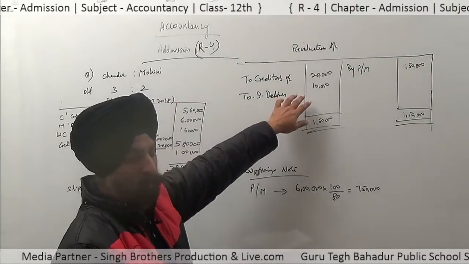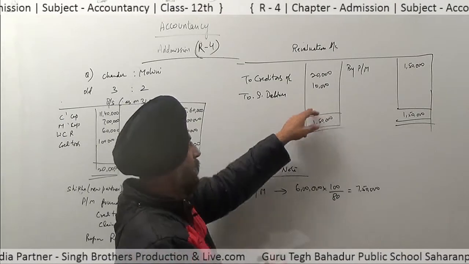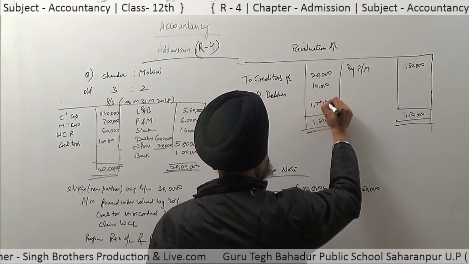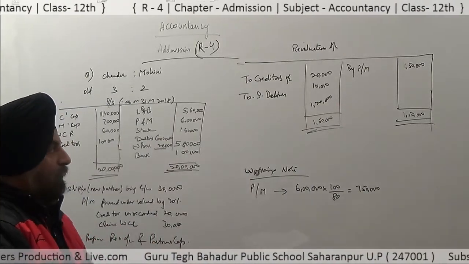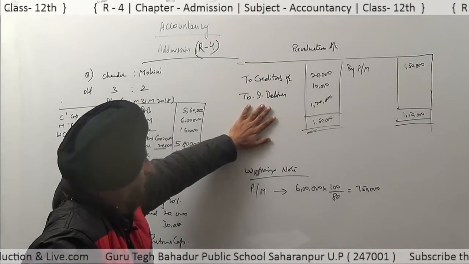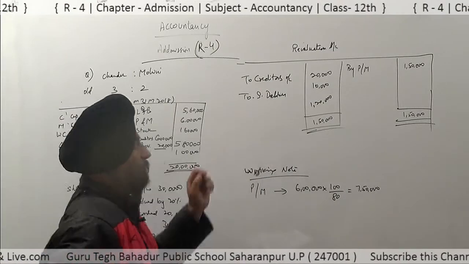Subtracting these two values, 20,000 and 10,000, we get 1,20,000 here. This 1,20,000 is now the profit which comes from the revaluation account.